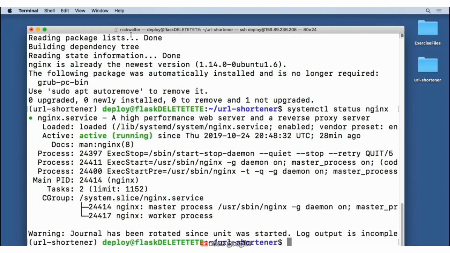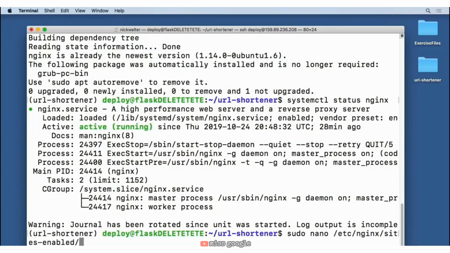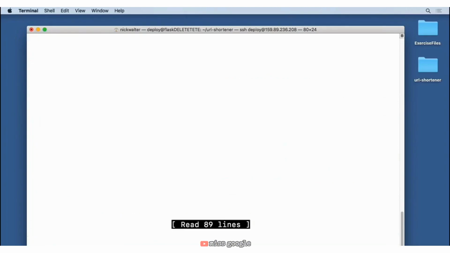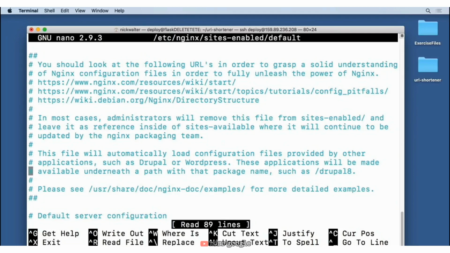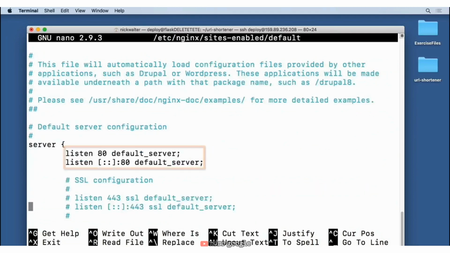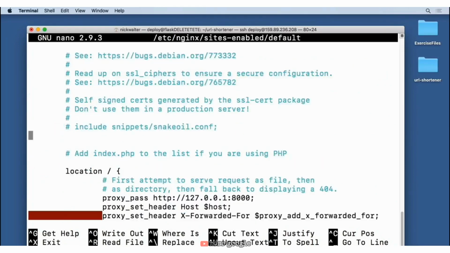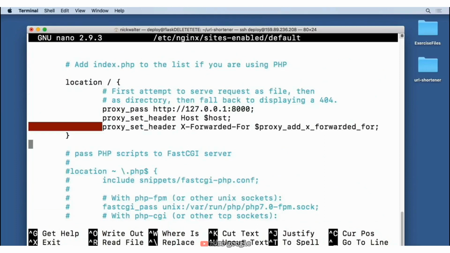So let's go ahead and look at the Nginx configuration file. We can do that with a sudo nano /etc/nginx/sites-enabled/default. Now inside of this configuration, this can get tricky quick, but just keep the listen 80 up at the top. That's saying it's listening on port 80 for any traffic. And then down here where we have the location, we simply want to include the following code, which basically says, look to the localhost, or that 127 number, on port 8000 for any information when someone visits the site.